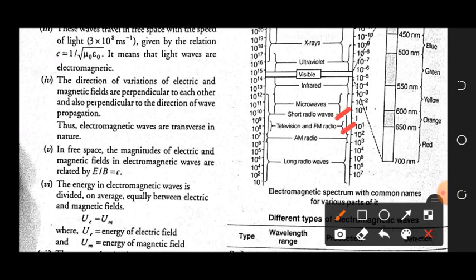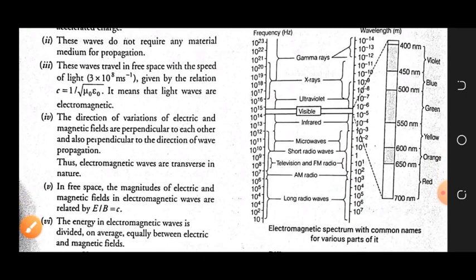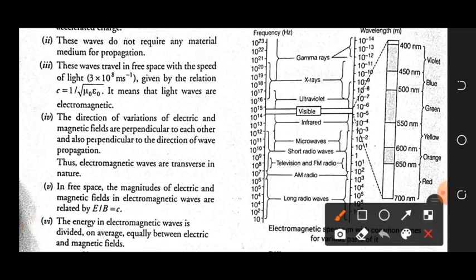Because of their long wavelength they are used a lot in communication systems. Again, in this figure, this is the visible section we have.